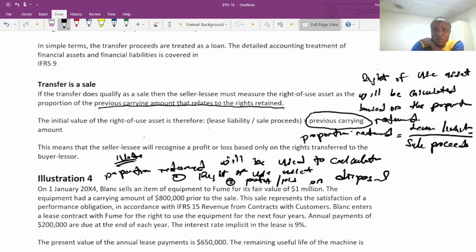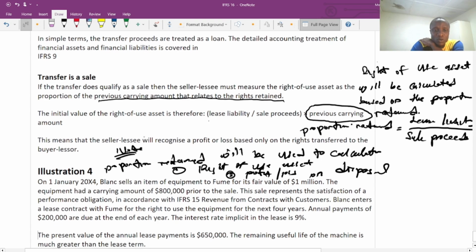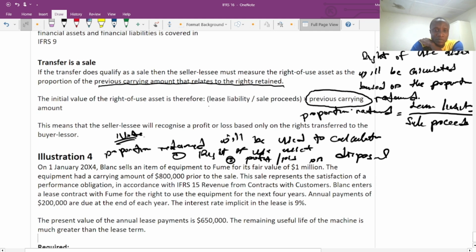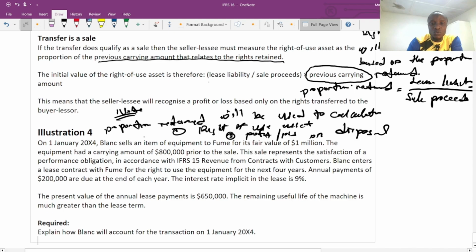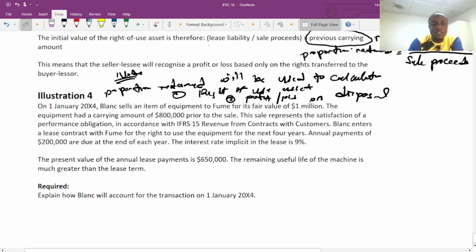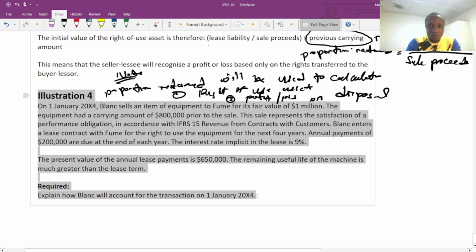Another point we need to know when we are going to account for the leaseback transaction, we are going to do it in the same manner, nothing to worry about. In our previous lecture, the initial and the subsequent recognition for the lessee accounting is what we are going to use to account for the lease agreement. So now we are more curious and concerned about how we can account for the sales and how we can account for the leaseback during the sale and leaseback transaction. Very important concept. So now we are going to look at this illustration 4.